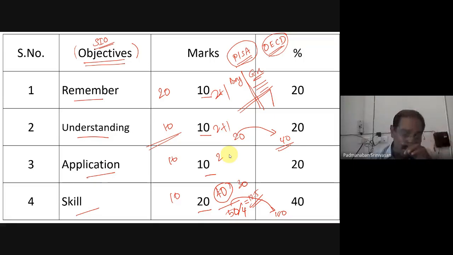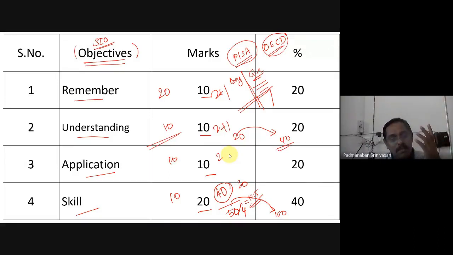And starting from the beginning, we are telling the application of skill. It has to be true application and true skill. Still, we are not having those type of real application, those type of real skill questions. Still we have not given. We may say tentatively the question is application, this question is skill, but already that was taught in class. If already that was taught in class, then that is only remember, understand.